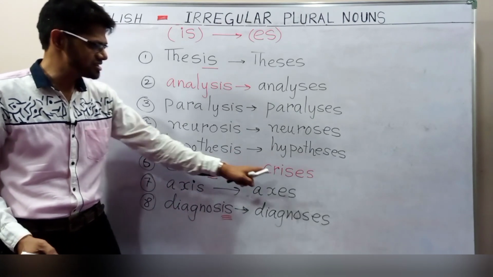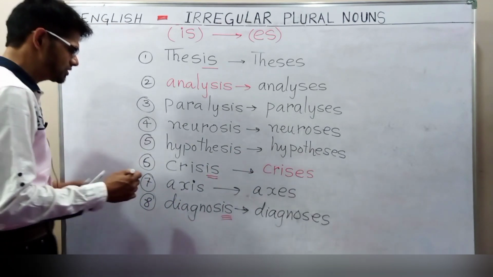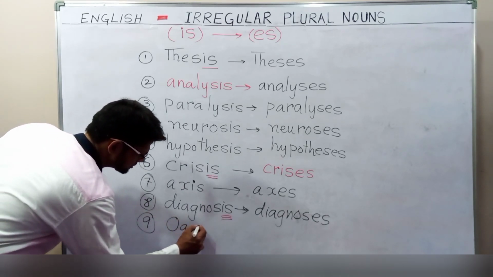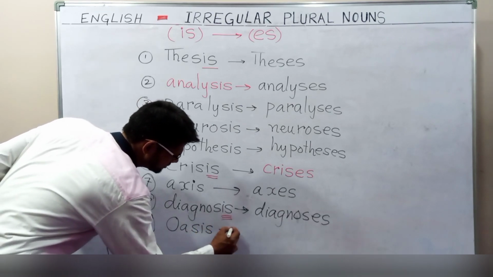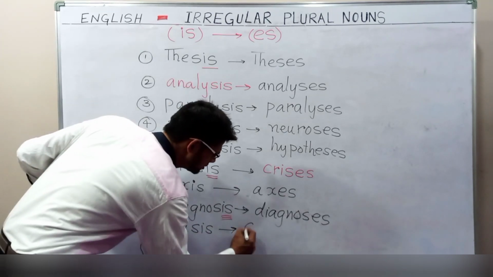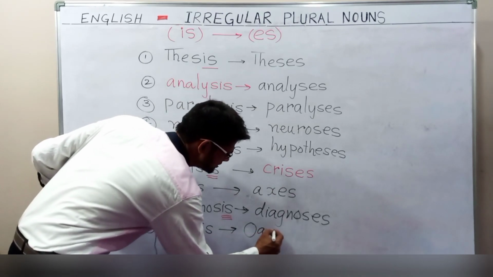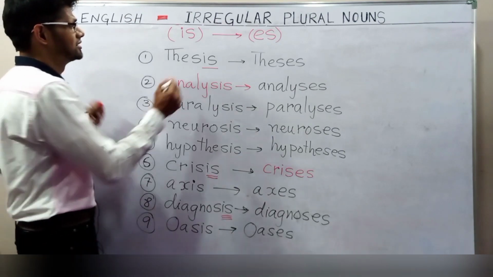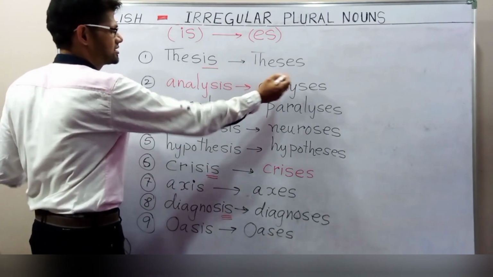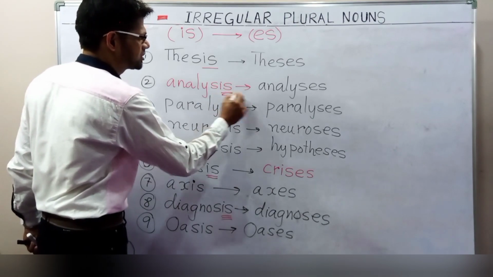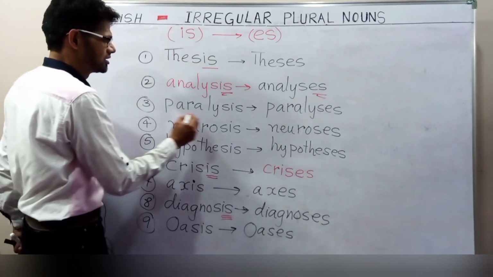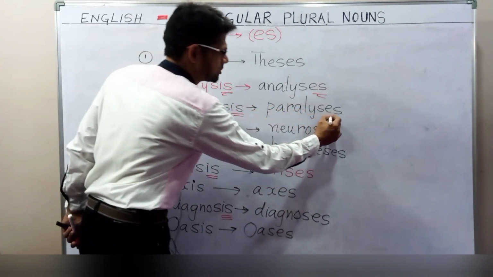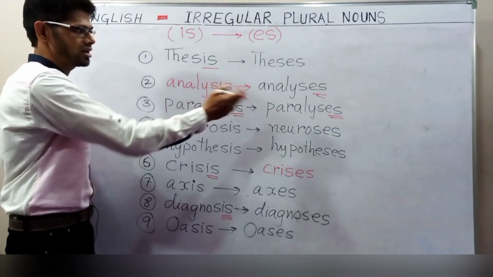Axes. Crises. One last example: if I write oasis, what is the plural form of oasis? Oasis will become oases. You can notice that easily: IS will be replaced by ES. Analysis, IS is replaced by ES. Paralysis, IS is there, then the plural form is ES: paralyses.